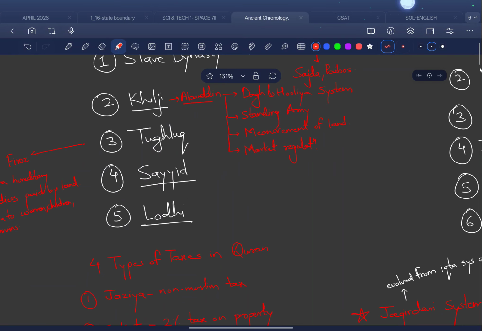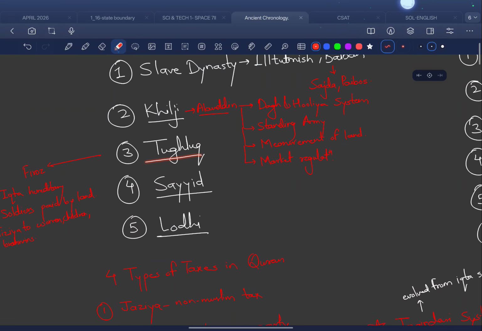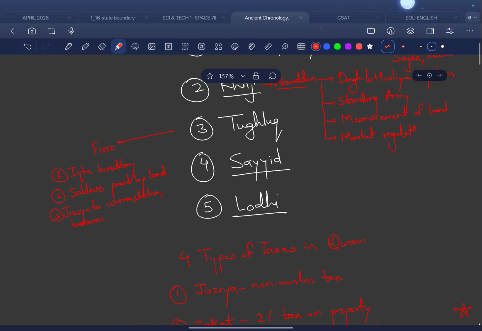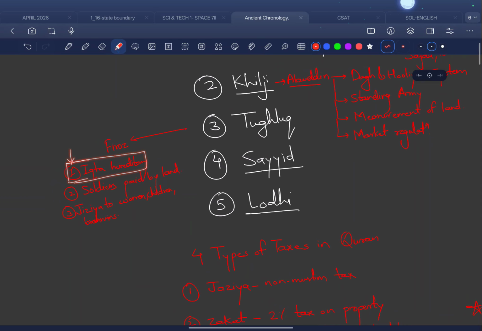medieval history to do so. Then we have the Tughlaq dynasty. Just remember in Tughlaq we had Muhammad bin Tughlaq. He is also known as the wise fool, and his cousin is known as Firoz Shah Tughlaq. He was a little bit better than Muhammad bin Tughlaq. What he did was he made the Iqta system hereditary. We'll soon see what the Iqta system is.